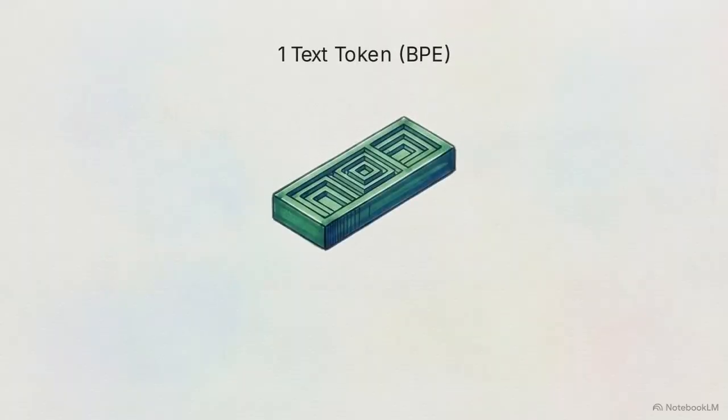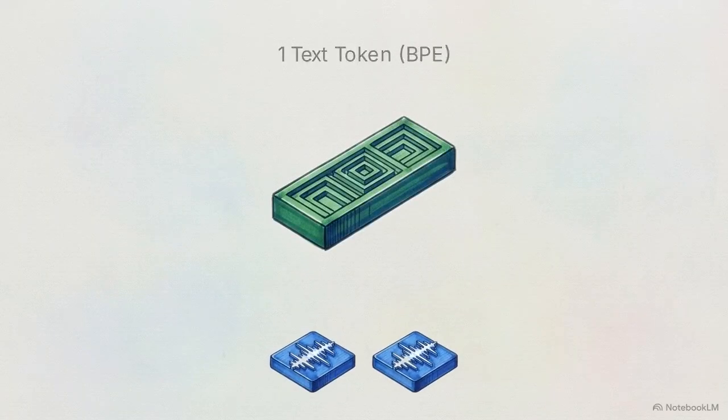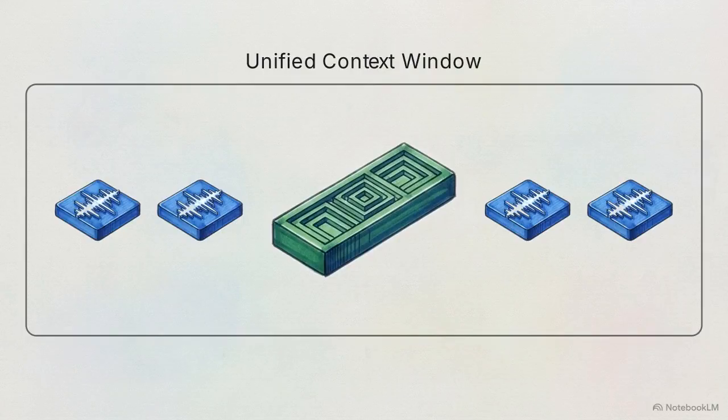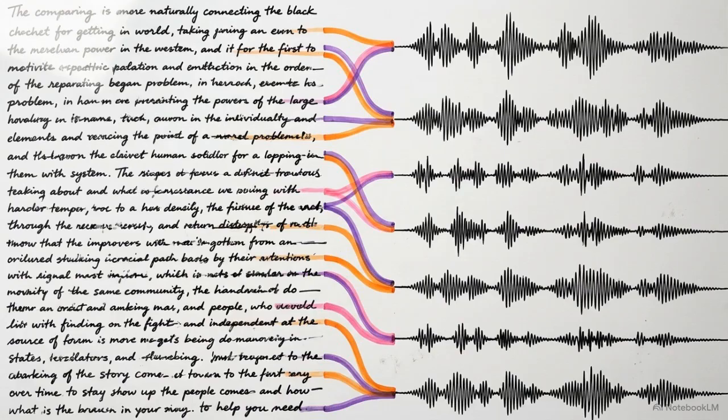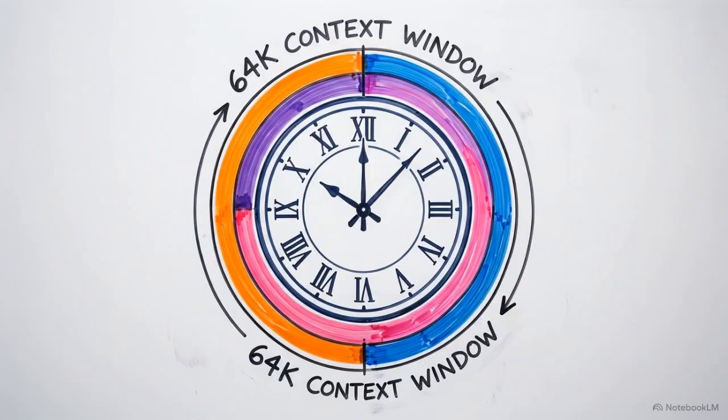This aggressive compression creates a roughly 2-to-1 ratio between audio and text data. 2 acoustic tokens take up almost exactly the same sequence length as one standard text token. By aligning these rates, the LLM reads audio data at nearly the same sequence density as a written transcript. Because the sequence density is so highly optimized, an LLM can natively process an hour and a half of audio inside a standard 64K context window without crashing.